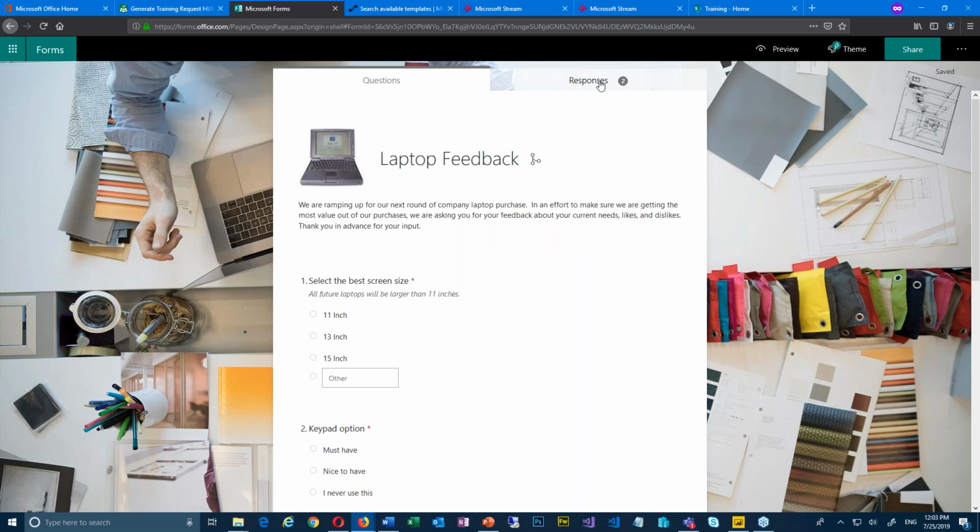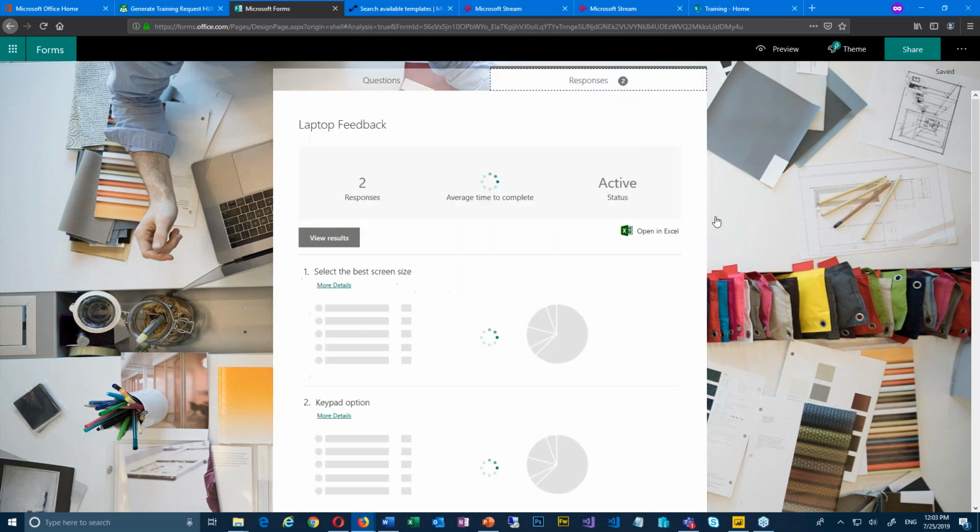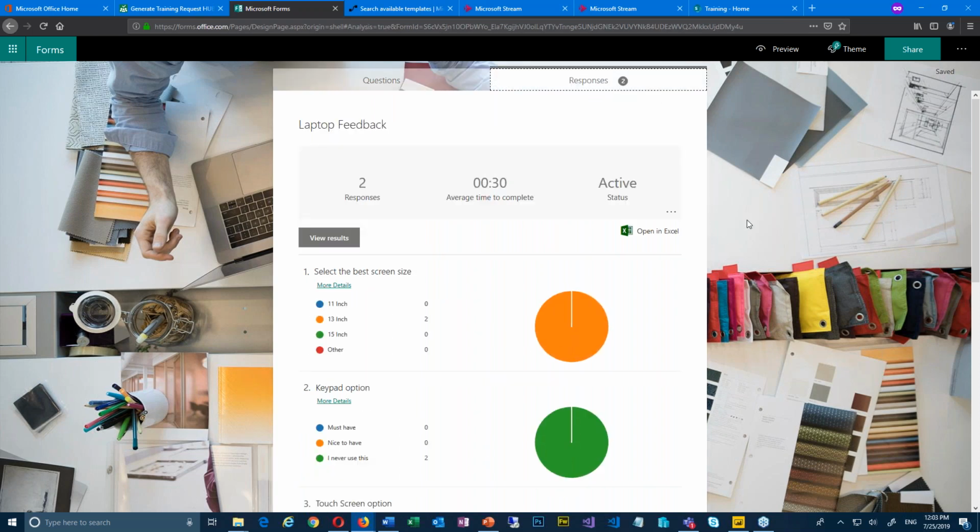So we did have 2 responses on this. I did one and Brittany did one. And just look at this nice little beautiful report that you get back. There were 2 responses. The average time to complete the whole thing was 30 seconds. It's still active. Very cool.